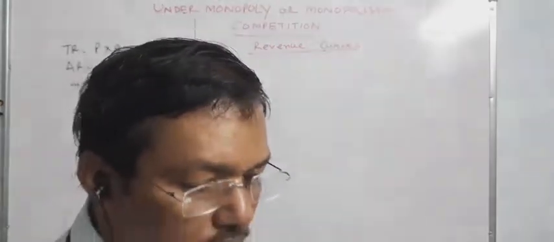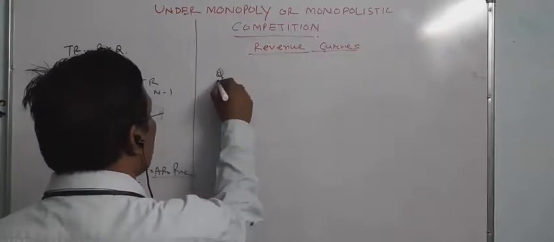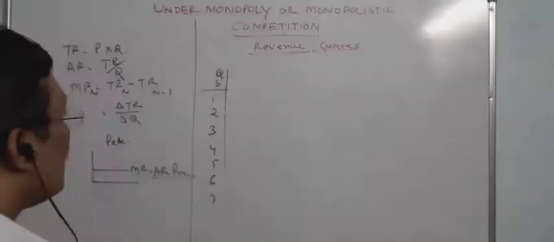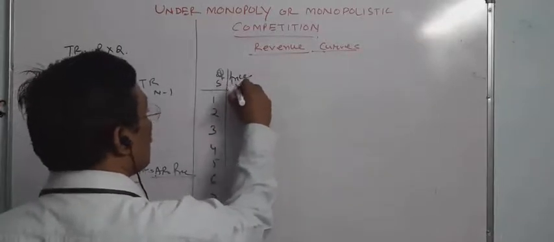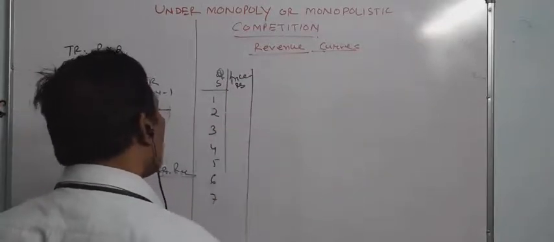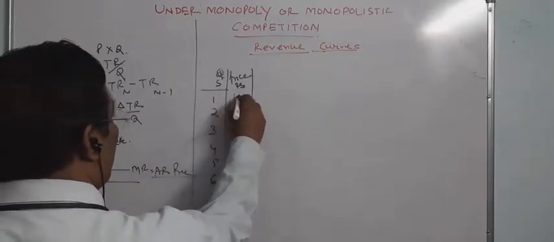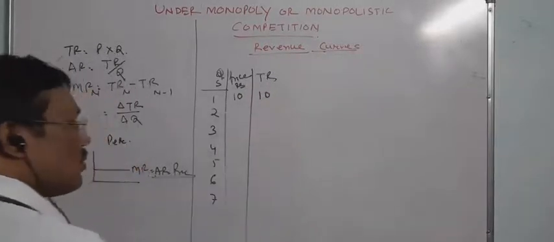For example, the quantity sold, QS, like 1, 2, 3, 4, 5, 6, 7, and the price in rupees. The first quantity is sold in the market at 10 rupees, so the total revenue will be 10.